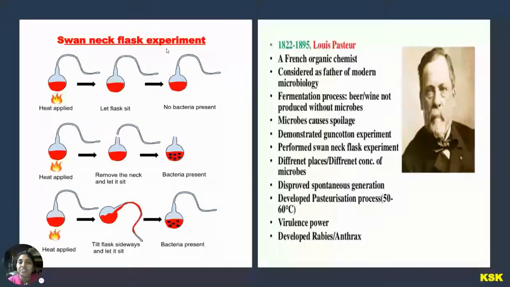Previously there was a concept known as spontaneous generation. Spontaneous generation indicates that something happens spontaneously, and that so many diseases are caused by some miracles or some unknown factors. That's why Aristotle and many scientists explained things by spontaneous generation. But later Louis Pasteur explained the germ theory of diseases by the experiment known as the swan neck flask experiment.